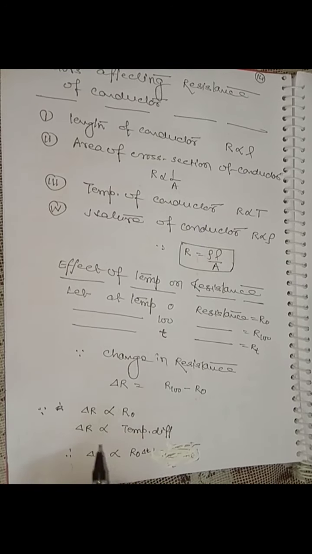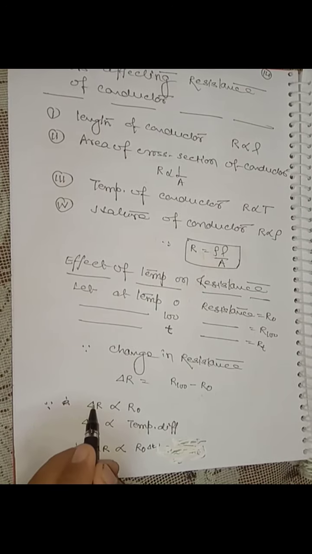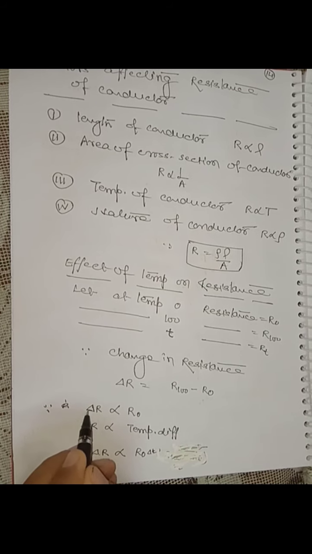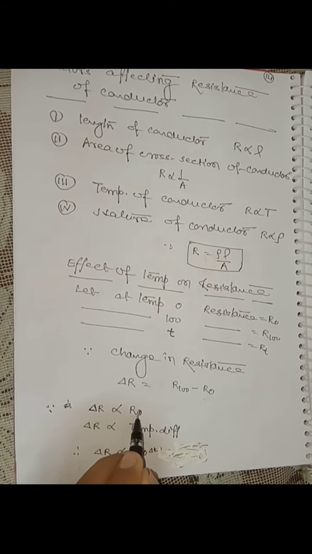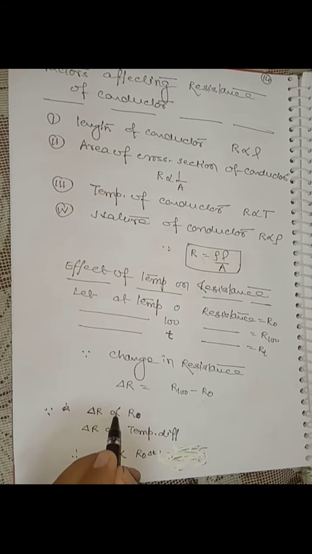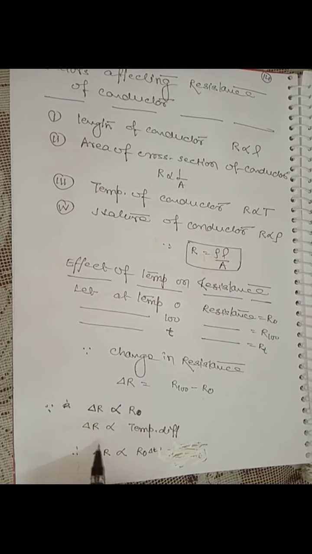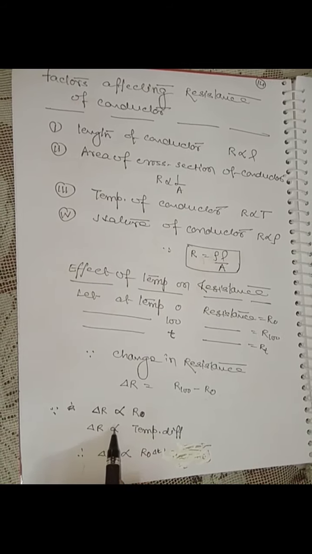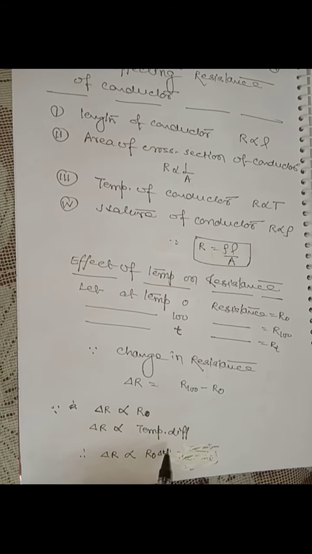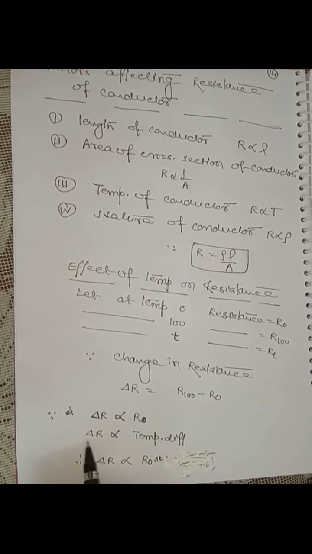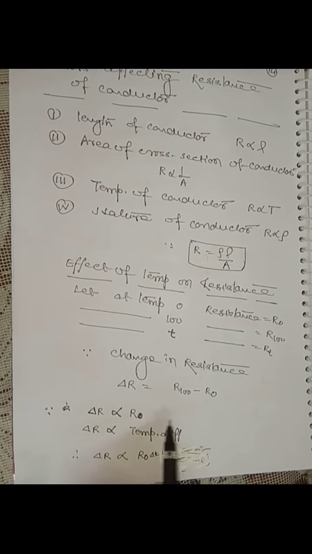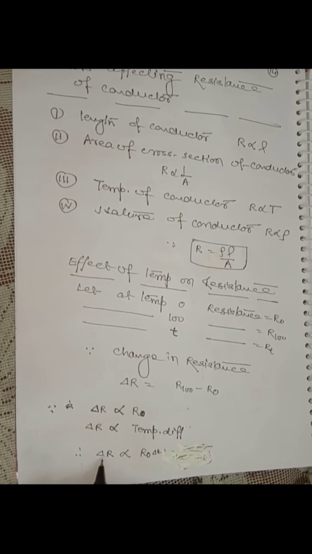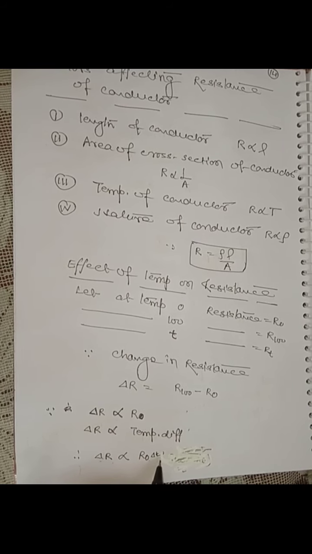So what is the change in resistance between R0 and R100? That is delta R equals R100 minus R0. The change in resistance of a conductor depends on, number one, its initial resistance: if the initial resistance is more, the change in resistance will be more. And number two, temperature difference: if more temperature is given to the conductor, the change in resistance will be more. If we combine these two relations, we get delta R proportional to R0 delta T.